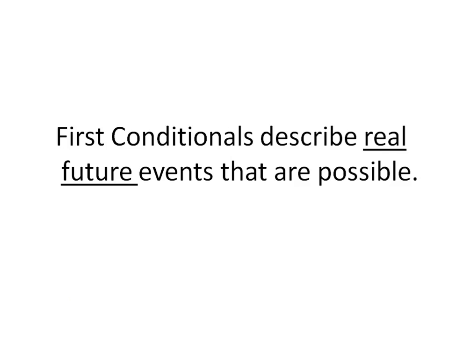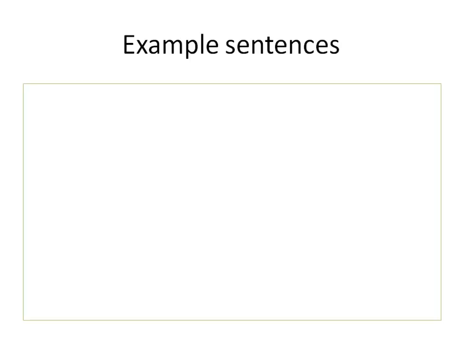First conditional sentences describe real future events that are possible. It's very important to pay attention to the fact that these sentences are real and they refer to future events, not present, but future. Let's look at some examples.